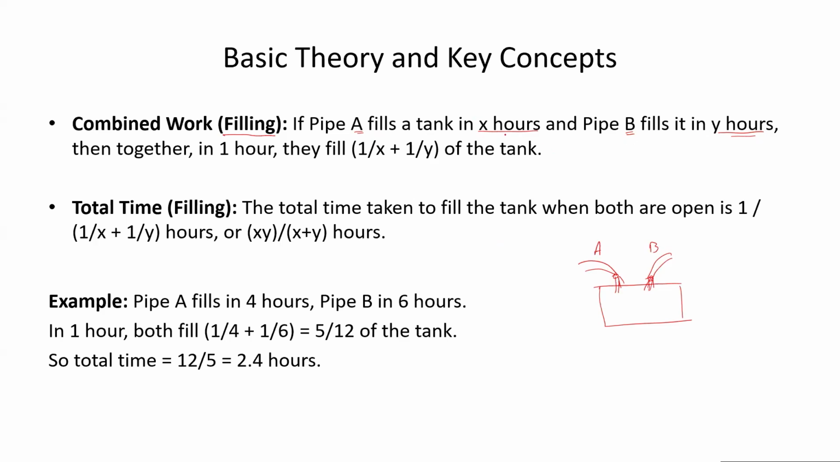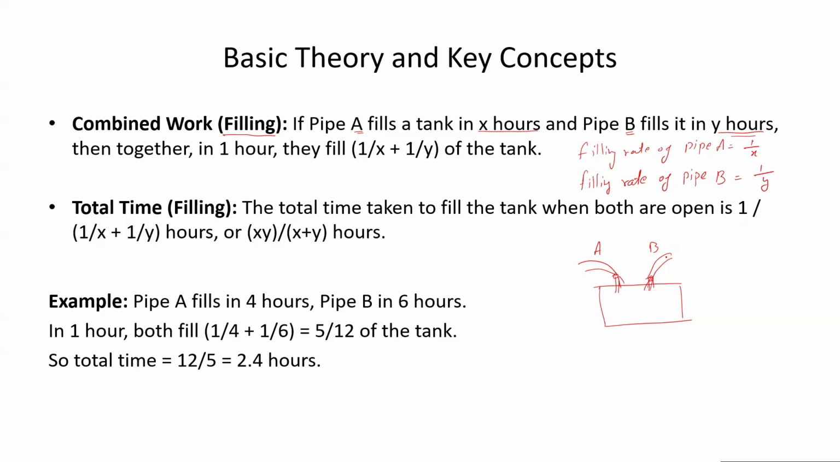Y hours, so from this line you can see that the filling rate of pipe A is 1 upon X, right? Similarly, the filling rate of pipe B is 1 upon Y, right? Now, together in 1 hour they fill 1 upon X plus 1 upon Y of the tank. Makes sense, no? So, pipe A in 1 hour can fill 1 upon X of the tank. Similarly, pipe B can fill 1 upon Y in 1 hour.